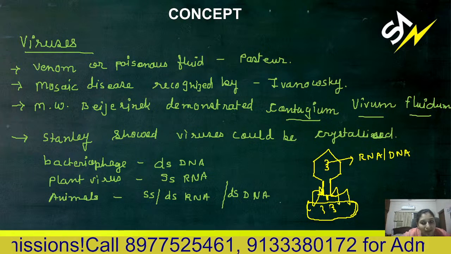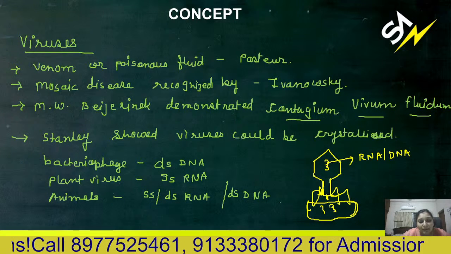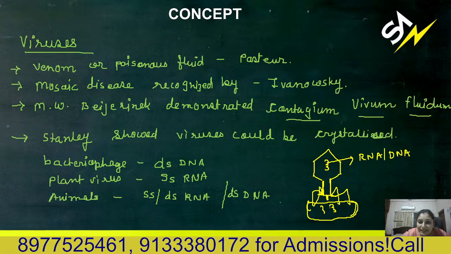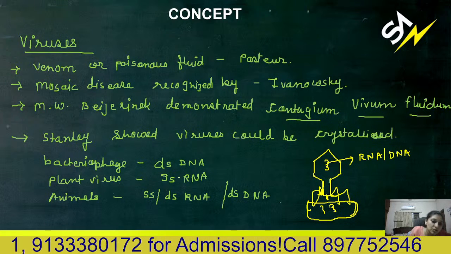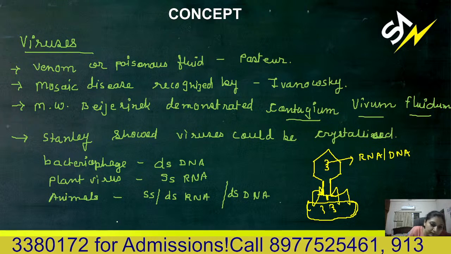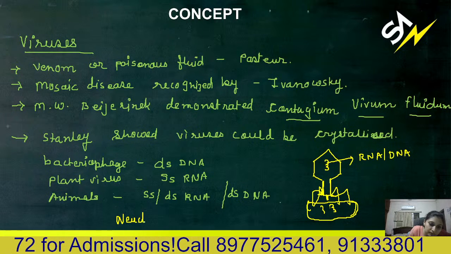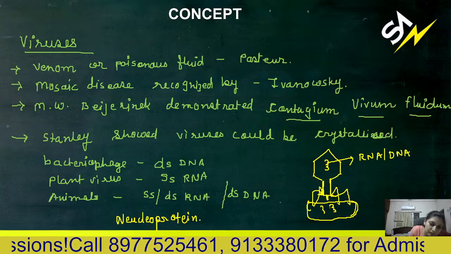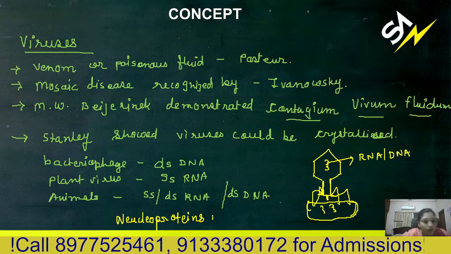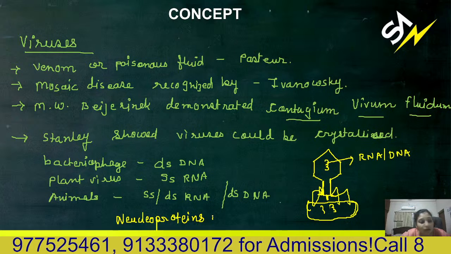They do not have their own replication machinery. No enzymes they have. Only proteins and DNA. That's why they are also known as nucleoprotein. Inside it is nucleic acid, outside it is protein.